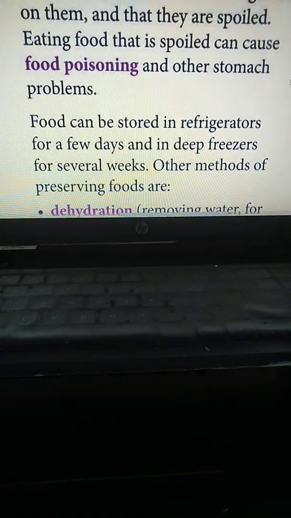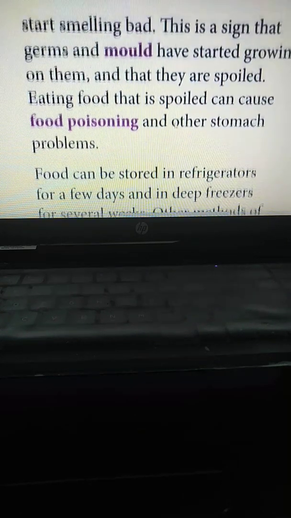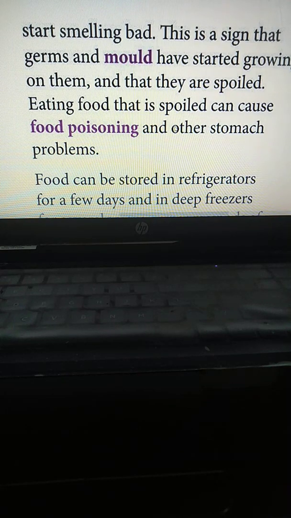Then eating food that is spoiled can cause food poisoning and other stomach problems. So it's a very important thing: we should not eat food which is already smelling.